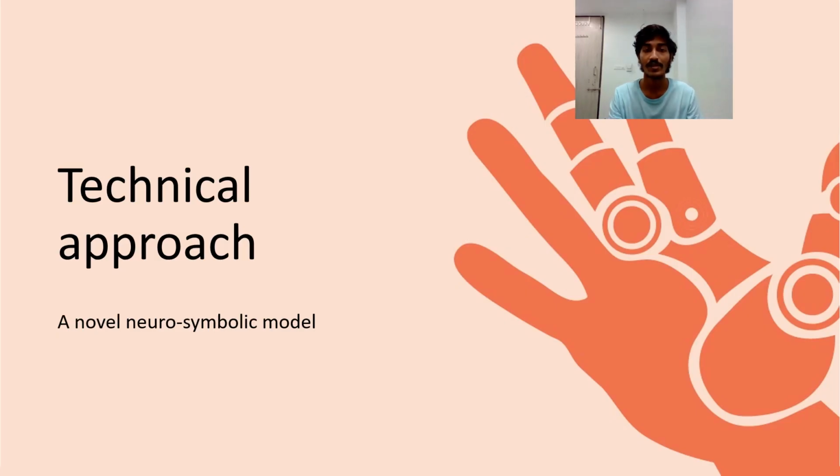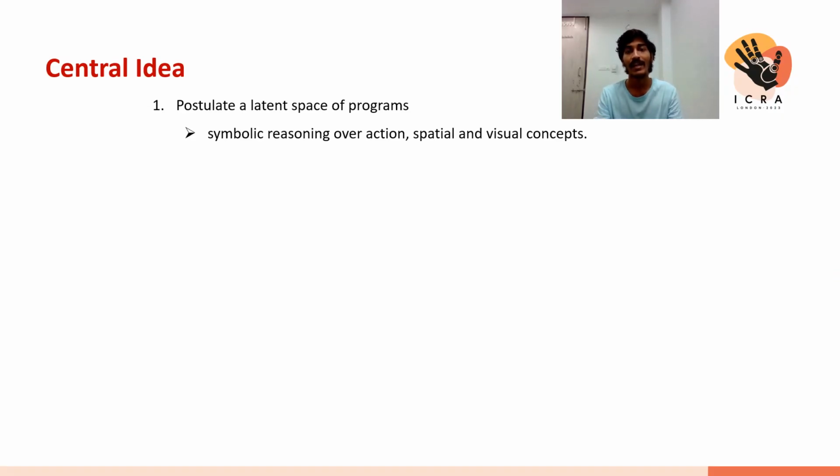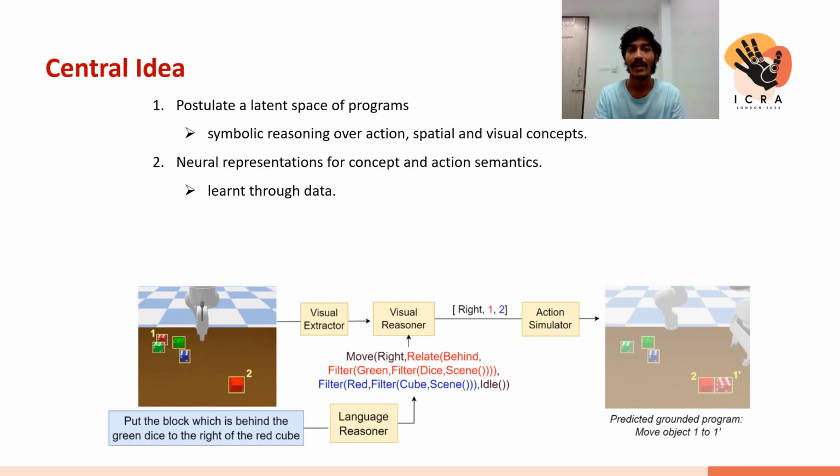We propose a neurosymbolic approach to this problem. Let me describe the key aspects of our solution. First of all, we postulate a latent space of programs composed of object-level and spatial concepts. Such a program representation helps us in performing symbolic reasoning over those concepts. We don't assume anything about the semantics of those symbols, and the semantics are learned purely from the data. Moreover, the program representation is compositional, which means that we can perform multi-hop reasoning.